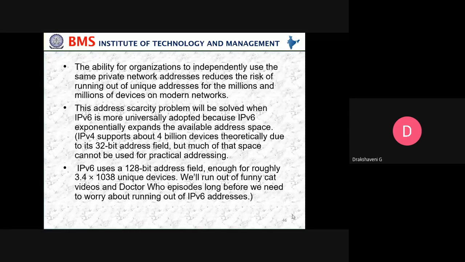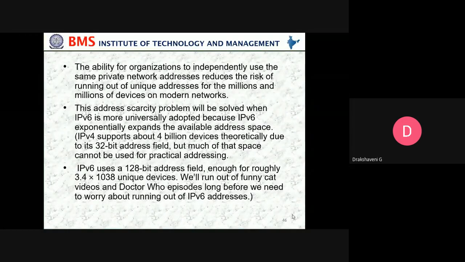IPv6 uses a 128-bit address field, enough for roughly 3.4 x 10^38 unique devices. We will run out of funny cat videos and doctor episodes long before we need to worry about running